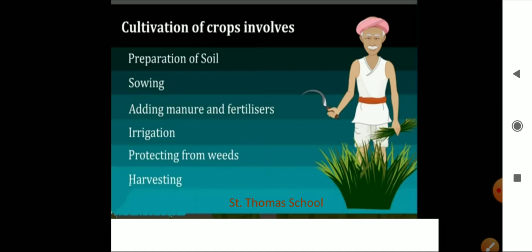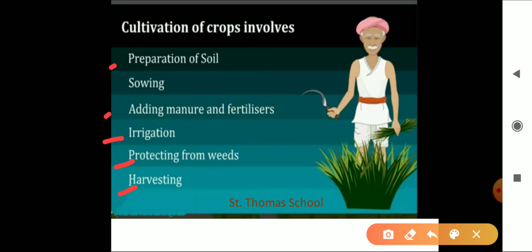You can see here the agricultural practices involved in the cultivation of crops. The first one is preparation of soil, second is sowing, adding manure and fertilizers, irrigation, protecting from weeds, harvesting.